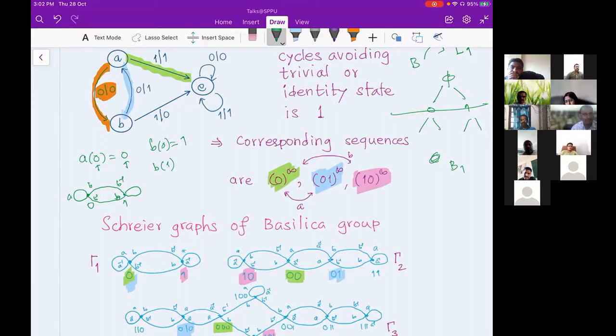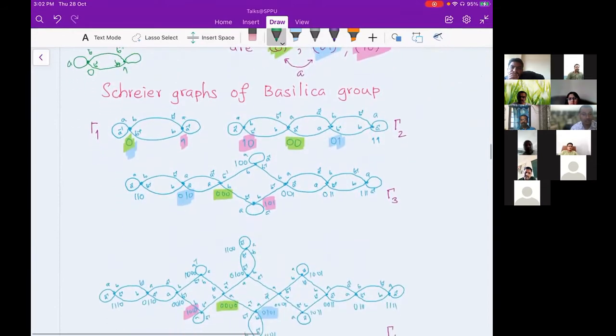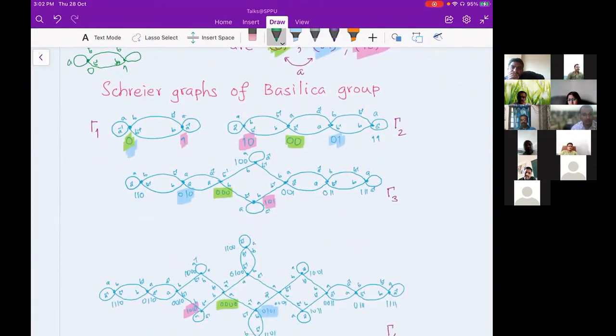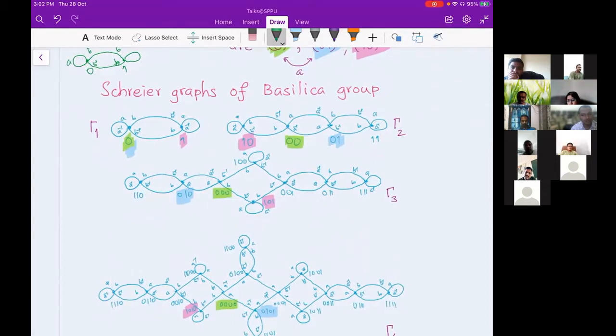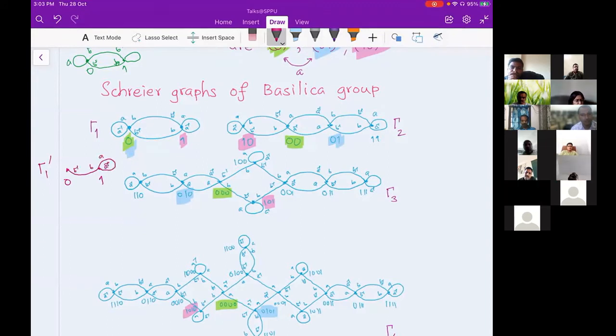That is the idea. So here, if you wish to know, I'll try to draw the tile graph of gamma 1. So tile graph of gamma 1, I'm going to denote by gamma 1 prime. And it will be one vertex is 0, other vertex is 1. I want edges at 0, 0, 0. Why 0, 0, 0? Because of that cycle. So this B inverse edge, which is B inverse color here, and here it is B, here A, because I'm not interested in the 1, 1, 1 string. So this will be the tile graph.